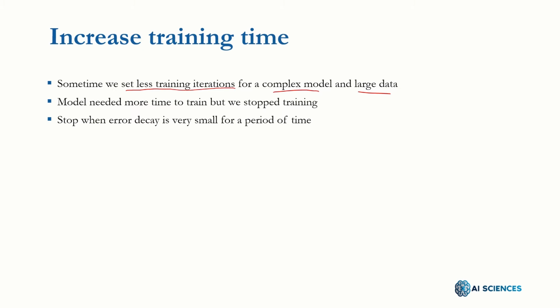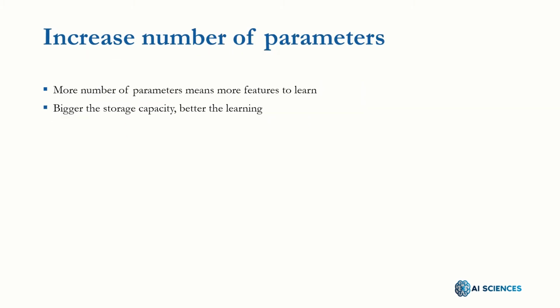So what is the remedy? The remedy is we increase the training time. We provide enough training time so that the model can learn the patterns in the training data properly. The model needed more time to train, but we stopped training early for some reason. So we need more time to train properly and to avoid the underfitting situation.